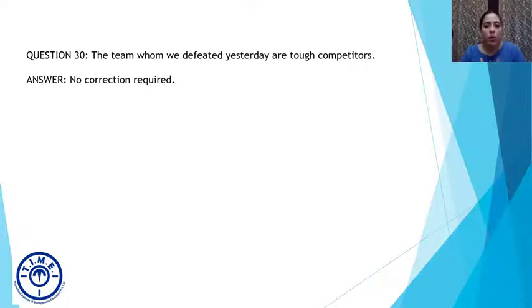This brings me to a very important point. Whenever you are sitting for competitive exams or any exam in general, please read the question stem very carefully. They've asked you to find an error if there is an error. Since there is no error in this sentence, you don't have to find it. Just because there were errors in previous sentences doesn't mean that every sentence will have an error. So there can also be questions with a no correction required, no error option, and that can be the answer as we have seen in question 30.